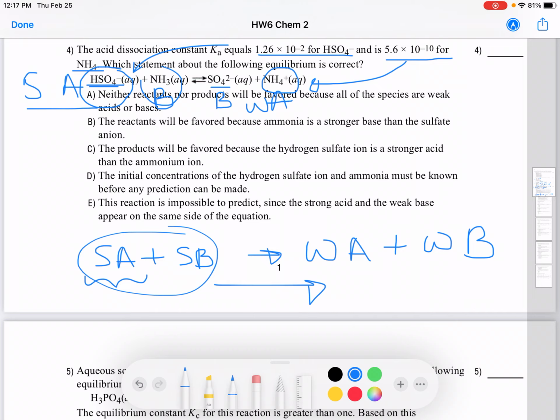Let's look at D also. The initial concentration of the hydrogen sulfate ion and ammonia must be known before any prediction can be made. No, that's not correct. We don't need that information. This reaction is impossible to predict since the strong acid and the weak base appear on the same side of the equation. No, that's not correct either. So we have a right answer. We just talked about it, right? Okay.